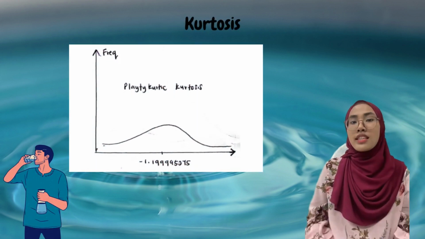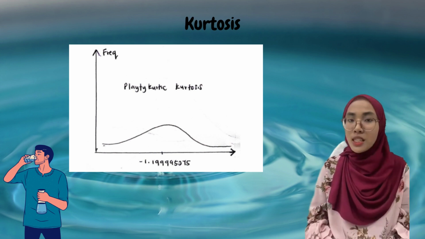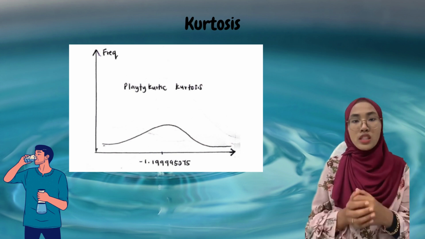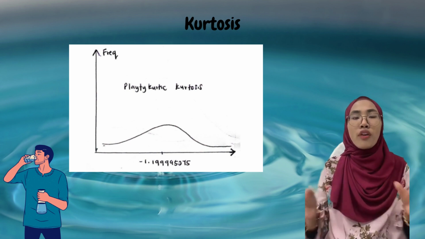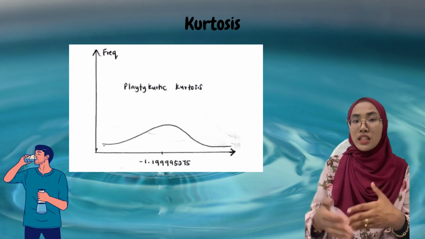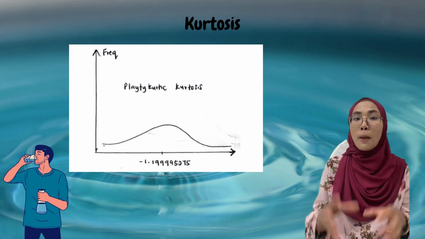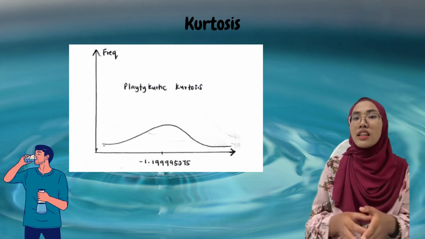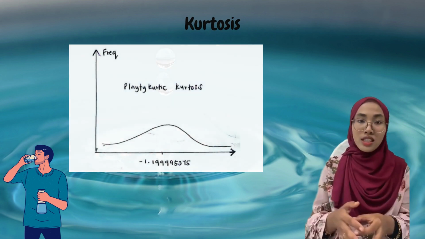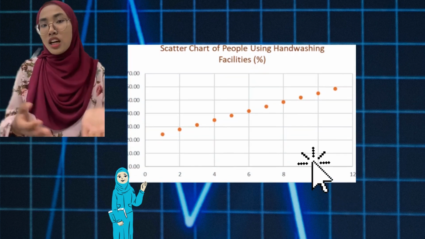Okay, next, kurtosis. Kurtosis is characterized as a probability distribution compared to that of a normal distribution. It compares the peakedness or flatness of distribution. In my data, the value of the kurtosis is negative 0.11995275%, which is smaller than 3 and is referred to as platykurtic because the data is dispersed around the base, the tail is lighter and the distribution is more consistent. This is shown in the scatter chart below where the trend in the graph is climbing.